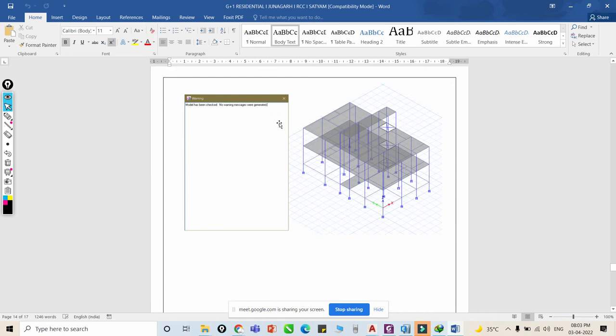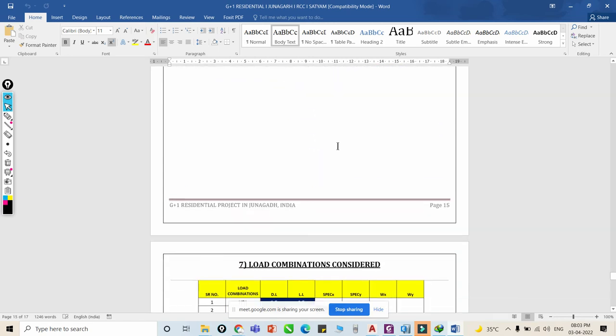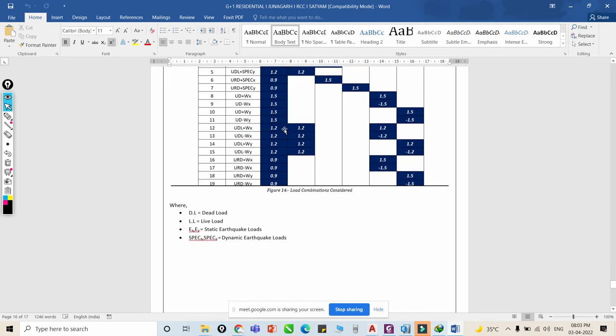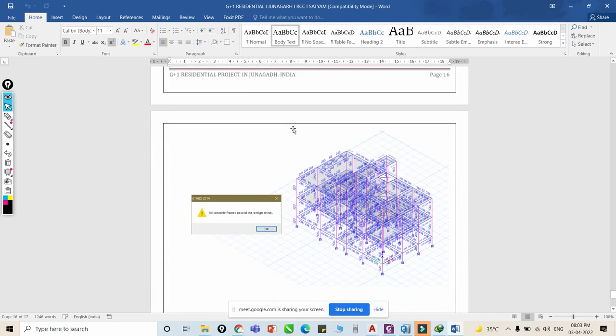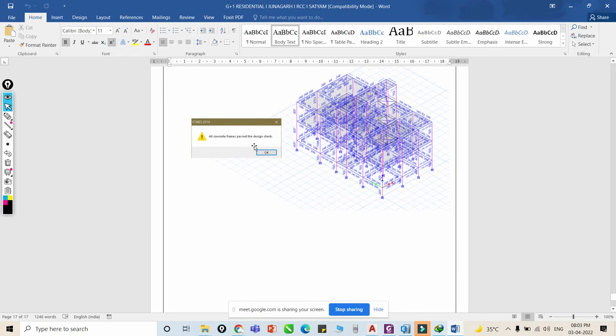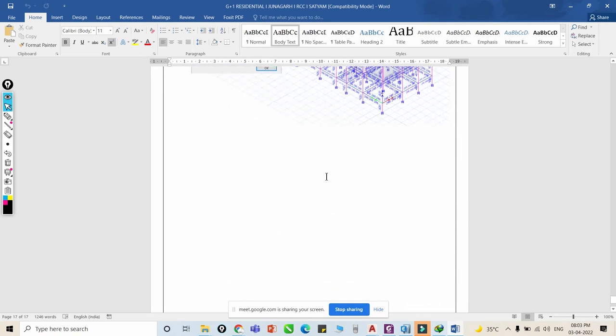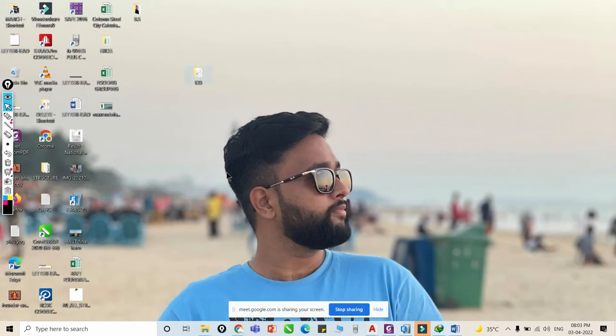Then the model has been checked, and there is no warning. These are the various load combinations as per the code provisions, right? Last but not least, all the concrete frames passed the design check, so everything is passed. This is the complete report they prepared, right? So this is our complete project that we have to complete in different steps.